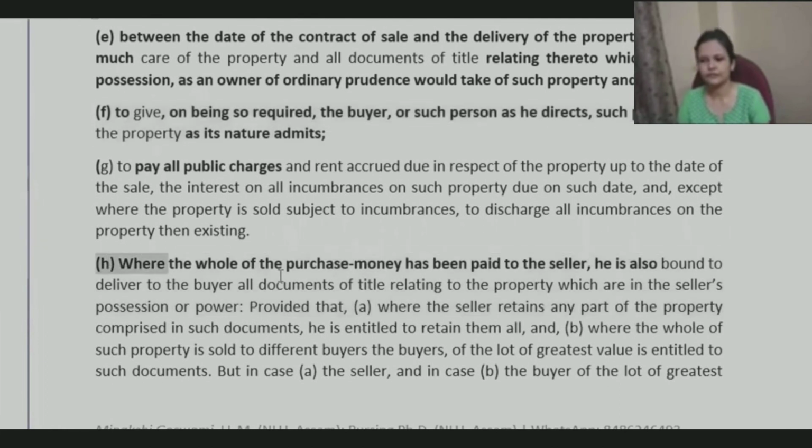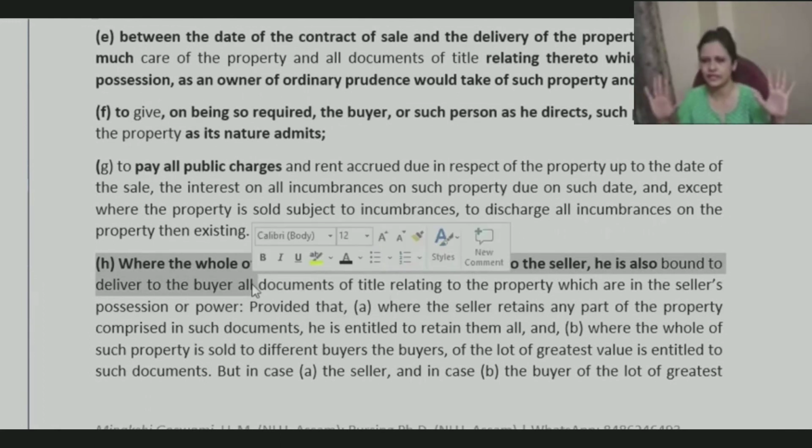Next one is where the whole of the purchase money has been paid to the seller, he is also bound to deliver to the buyer all the documents, right? Once the transfer is done, the seller will hand over all the property documents to the buyer. Now there are certain exceptions. Sometimes two or three people are buying the property.